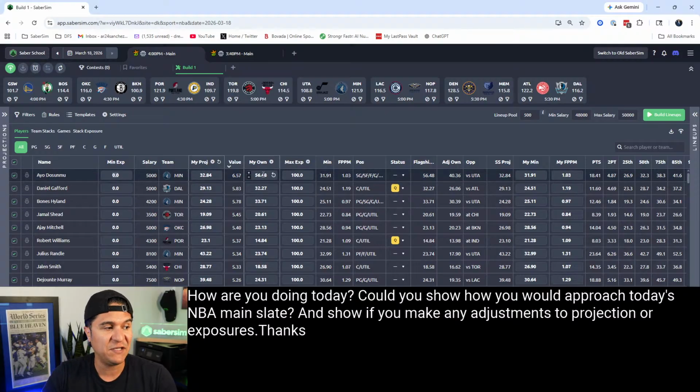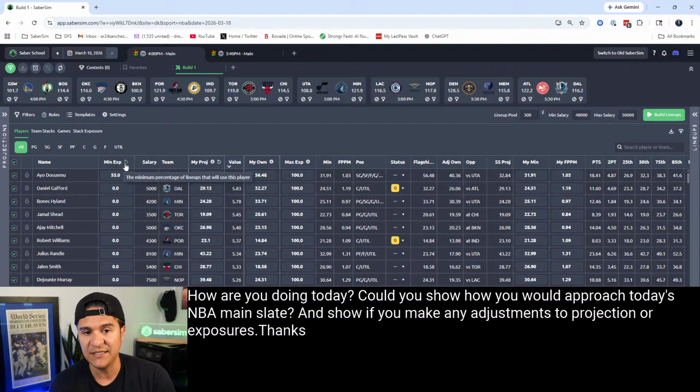Hey, he's 56% owned. I'm going to set my minimum exposure to 55%. That way I am never less than the field on him. I want to either be over or equal at least here. So using ownership to set minimum exposures in those cases can be useful.